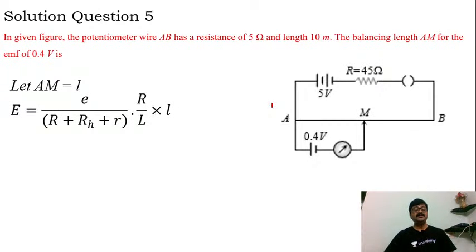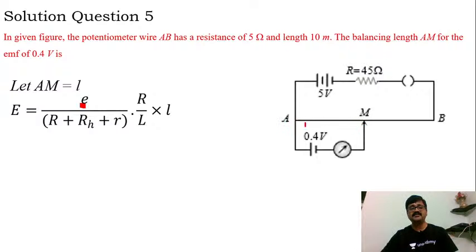Then can I not write EMF e by capital E is equal to what? I can mention it this way also: the EMF of the cell divided by R plus RH plus small r. R plus RH is what?